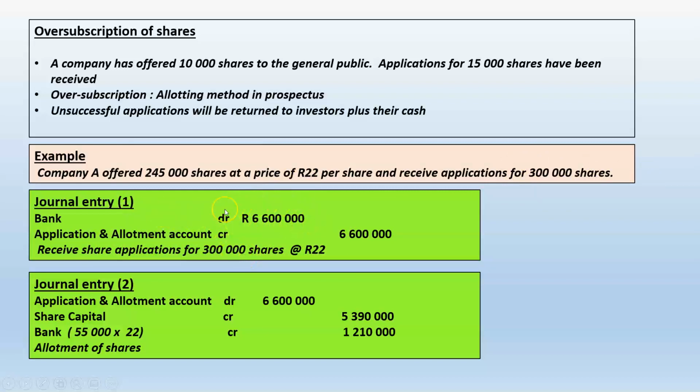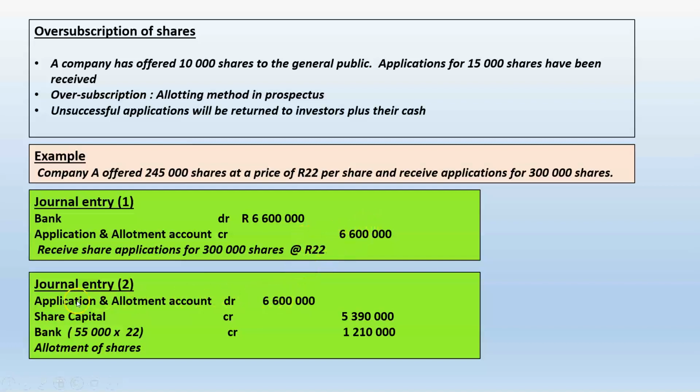So in our bank account, we would have received 6.6 million. Remember, in this bank account, they are not allowed to use these funds for their own purposes. Application and allotment account of ordinary shares, 6.6 million. Now the date comes where the applications have closed and the board of directors has to allot the shares. Now obviously we have to clear out that account.